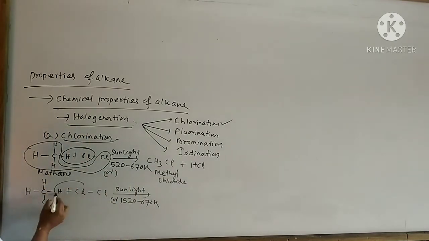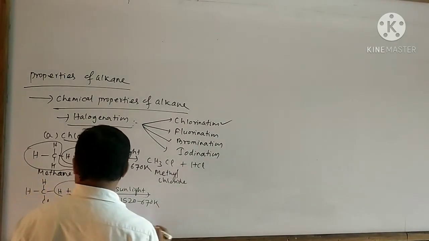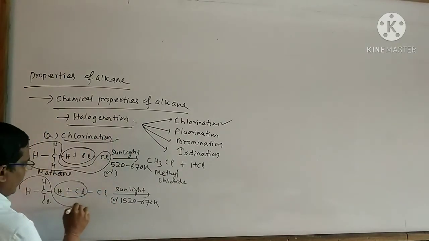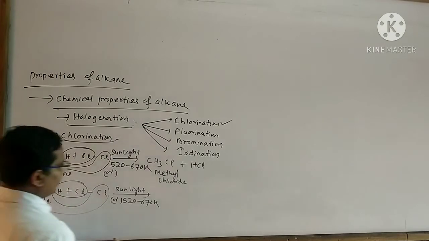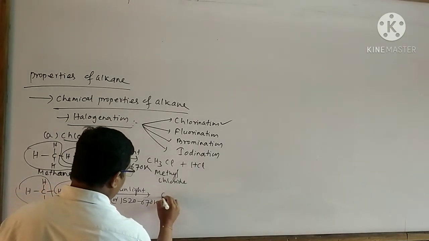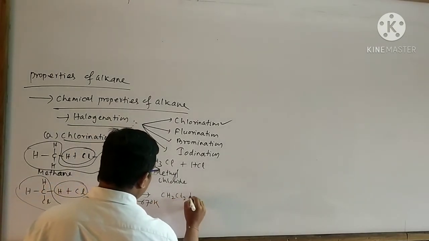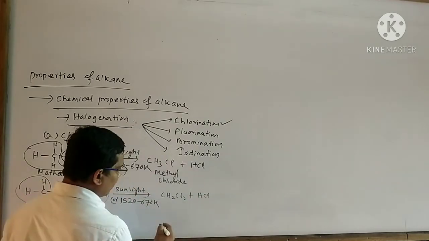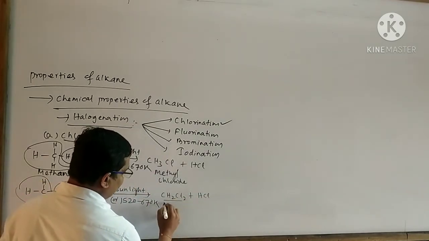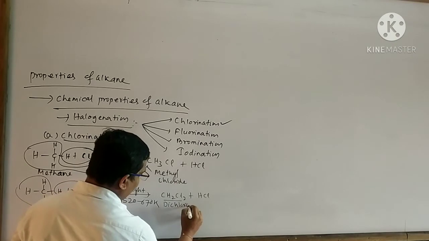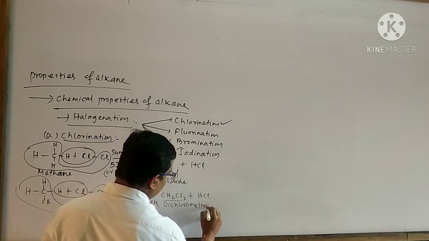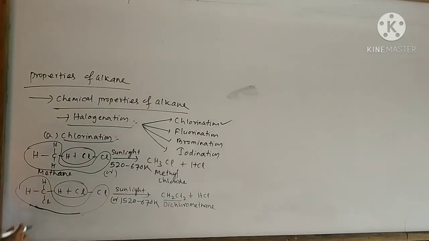Here also one molecule of HCl is removed as byproduct and the remaining part will attach like this, and the product is CH2Cl2 plus HCl. The name of this product is said to be dichloromethane. The name of this reactant is said to be methyl chloride.